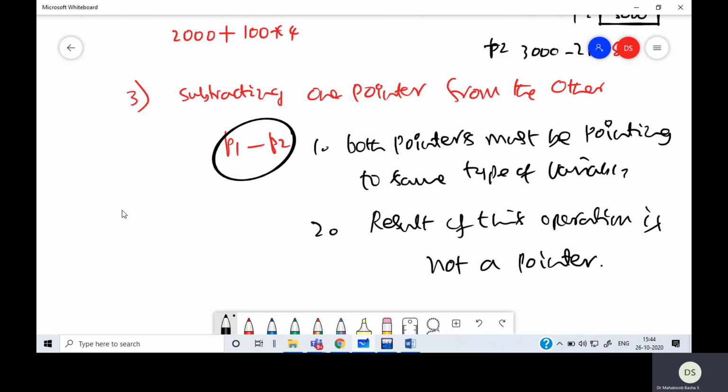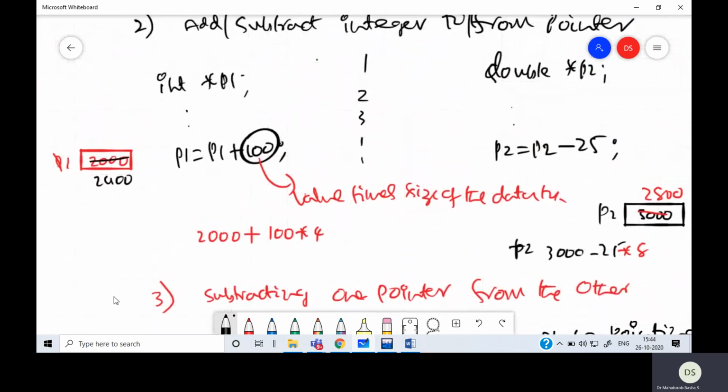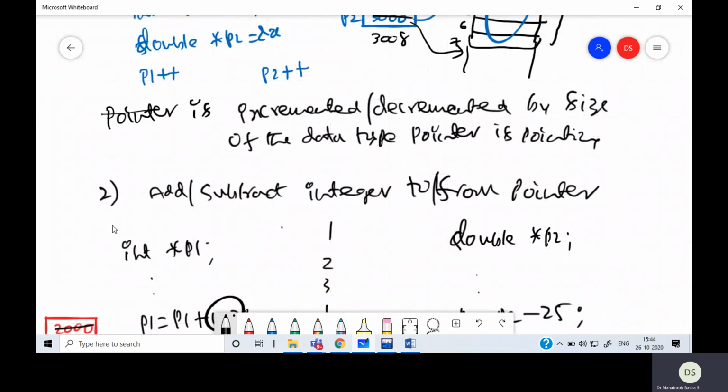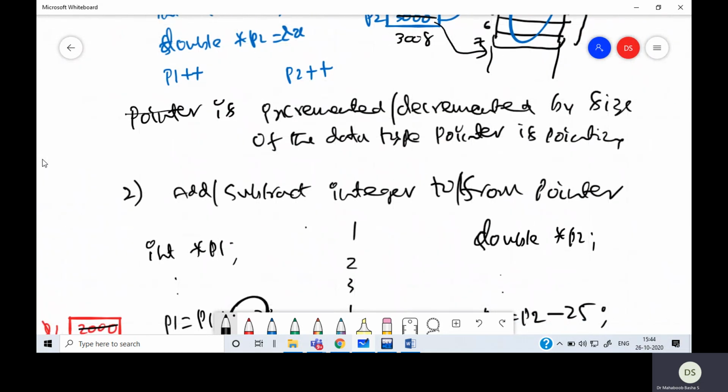So when you take adding an integer, subtracting an integer from a pointer, increment pointer, the results of these operations are pointers. If you take the address of a house and add 1 to it, I'll get another address. If I take the address of a house and subtract some value like 100 from it, I'll again get an address.